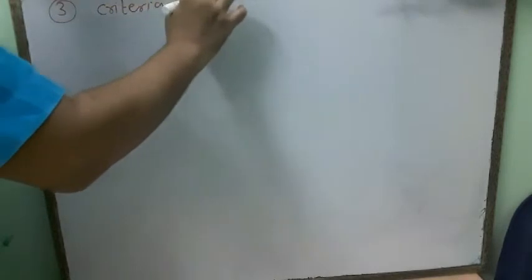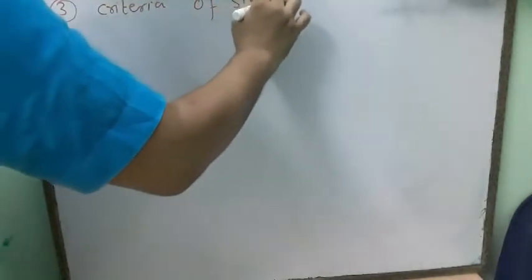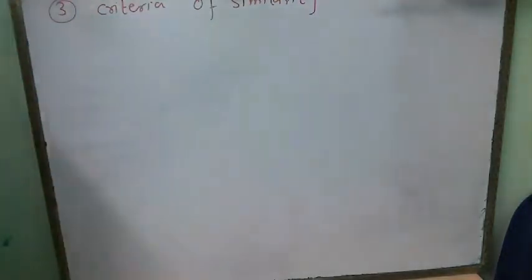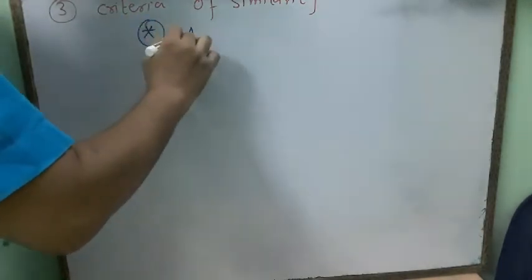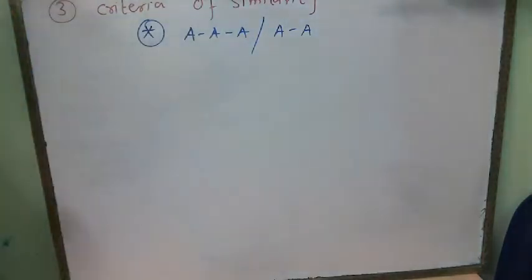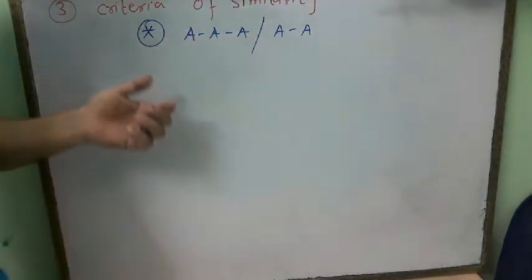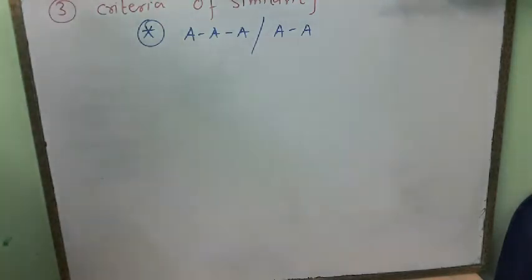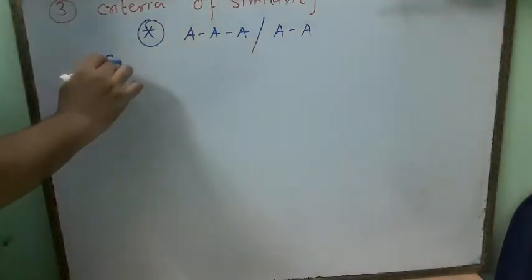Now let's come to the criteria of similarity. How will we establish that the given figures are similar? The first criterion is angle: at least two angles should be equal, or all three angles will be equal. Then we can say that triangle ABC and triangle DEF are similar to each other.